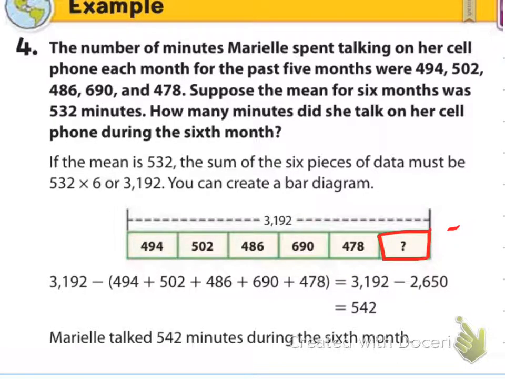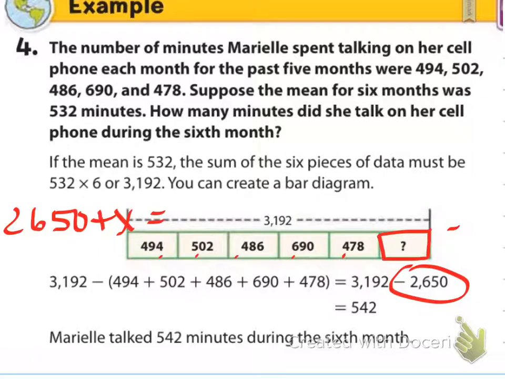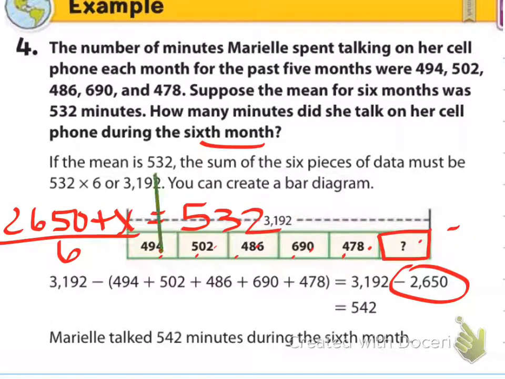So when we add up these points, we're going to get, okay, I'm looking for it, 2,650. And what we figure out is that we're going to have 2,650 plus X, and we know that we want this to be divided by 1, 2, 3, 4, 5, 6 amounts for the 6 months that they speak of. And then we want it to equal 532. So what they automatically did was they did the two-step equation up front, and they said, okay, well, let's go ahead and multiply both sides by 6.